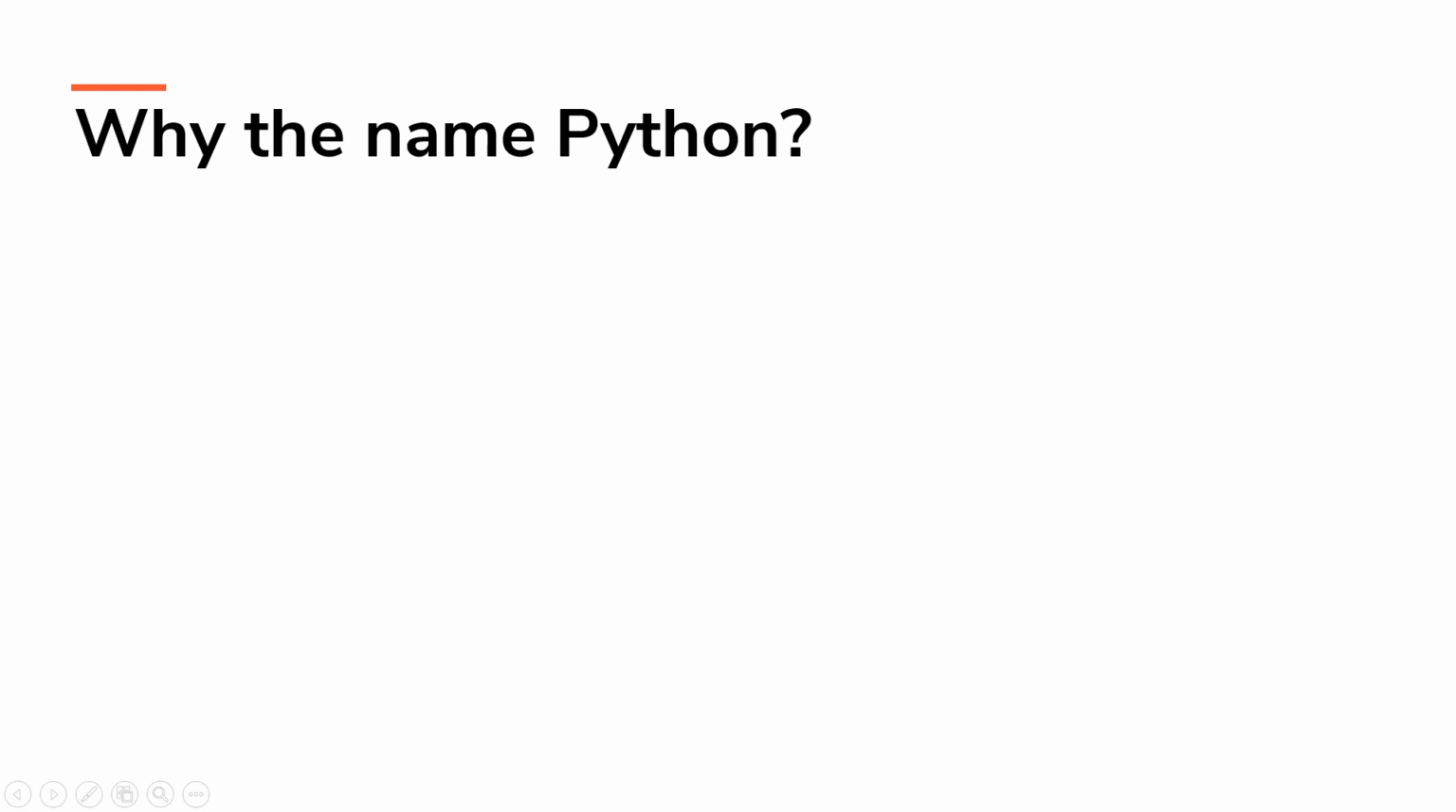Why did the name Python come? Was it actually named after the dangerous snake? Is the Python language named in place of the dangerous snake? No, that's where we are wrong. So basically, Guido van Rossum was a fan of a famous comedy series in the late 1970s, and this Python language has been named after the same series.